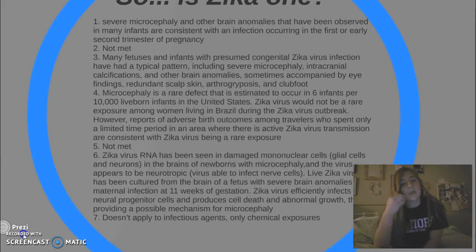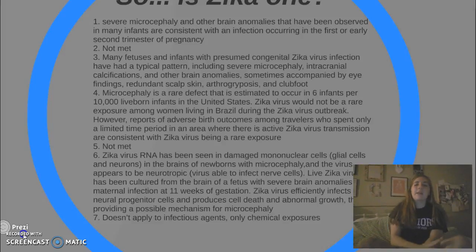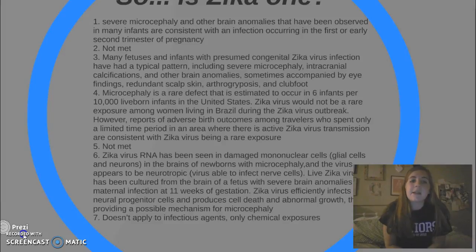It fits the first criteria because severe microcephaly and other brain anomalies have been observed in many infants, and are consistent with a Zika infection occurring in the first or early second trimester of a pregnancy. The second criteria was not met, however the third one was met because many fetuses and infants with presumed congenital Zika virus infection have had a typical pattern, including severe microcephaly, along with other things.